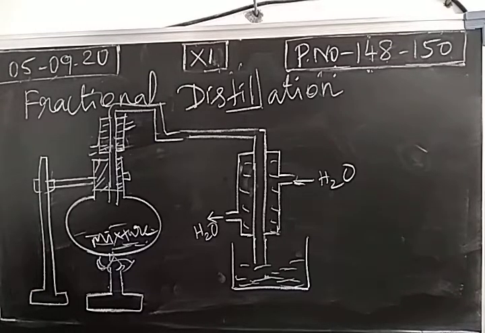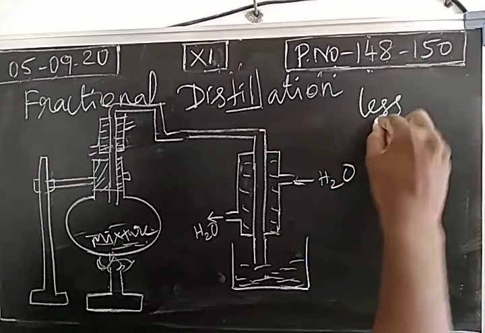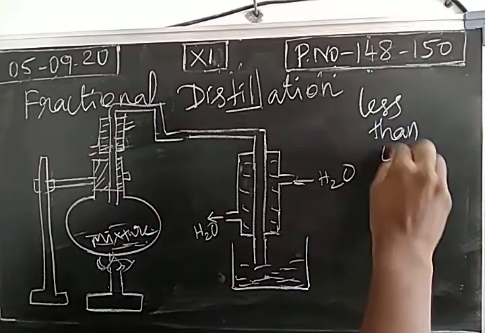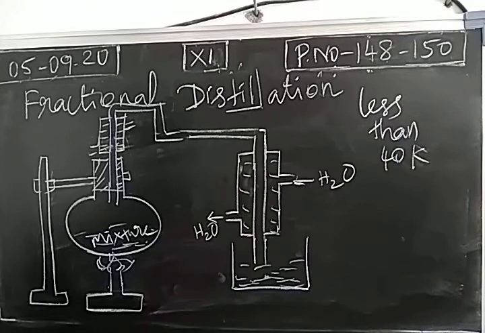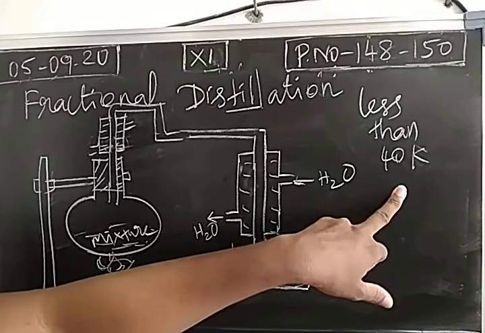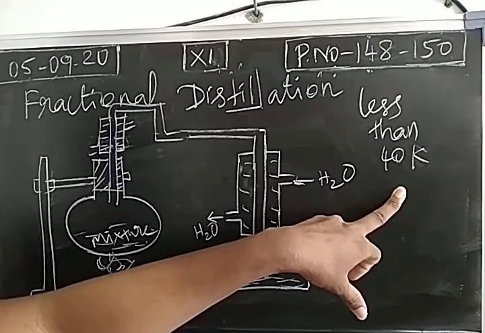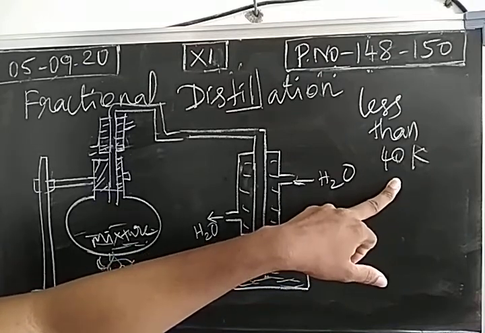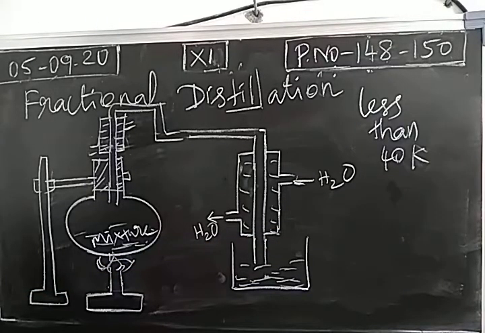This fractional distillation is mainly applicable for separating the liquid components of a mixture in which the boiling point difference is less than 40 Kelvin. Important, one mark. If the boiling point difference in the mixture is 40 Kelvin and above, we use ordinary or simple distillation. If the boiling point difference is less than 40 Kelvin, we choose fractional distillation.